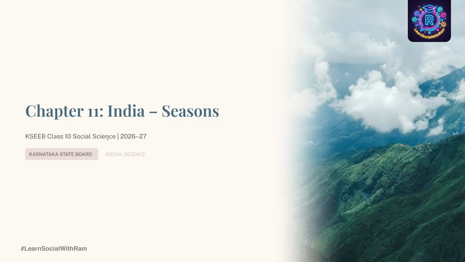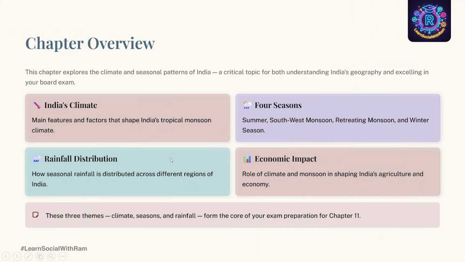Have you ever wondered why Rajasthan becomes extremely hot in summer, why Kerala gets heavy rainfall, and why Tamil Nadu gets rain even after the monsoon ends? Well, the answer lies in today's lesson, and the chapter we are starting is India's Seasons. This chapter comes under geography, and the overall weightage for this chapter in your final examination is 3 to 4 marks. Why wait? Let us begin the chapter.